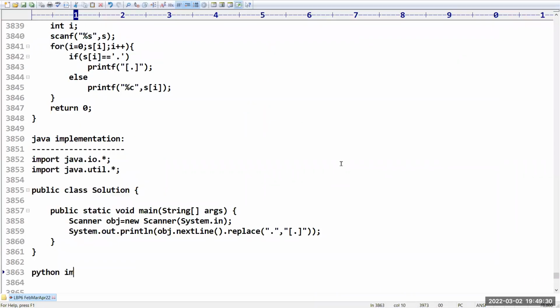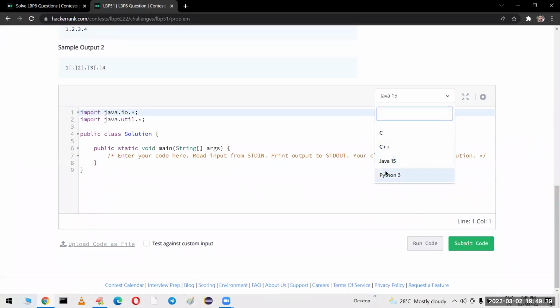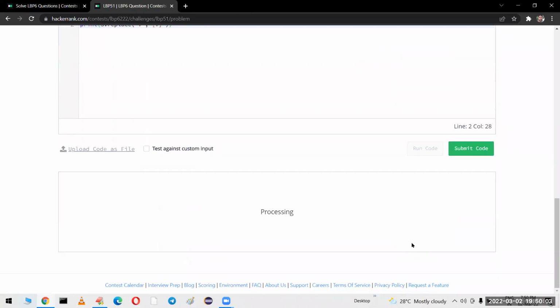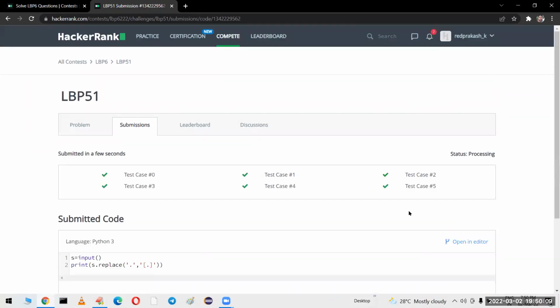Now we have to go for the Python implementation. How to solve this problem in Python? Let us have a look. I am taking the programming language as Python. s is equal to input from the user. print of s.replace. Here also there is a replace function. Wherever a dot is there, you have to replace it with open bracket, dot, closed bracket. That's all. Automatically the replacement is going to happen. This is how easily we can solve this replacement problem.